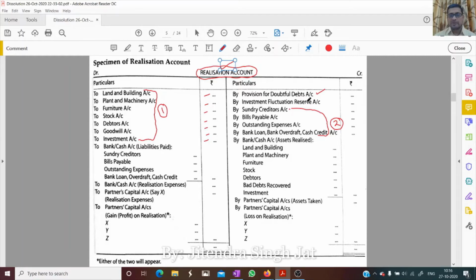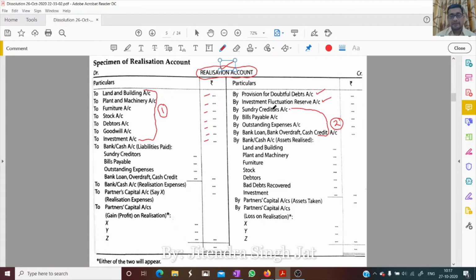Yes, investment fluctuation reserve. So any reserve or provision created against any asset written in the debit side of realization is recorded in the credit side of realization. The examples are debtors and provision for doubtful debts, then investment and investment fluctuation reserve. I hope it is clear to everyone.